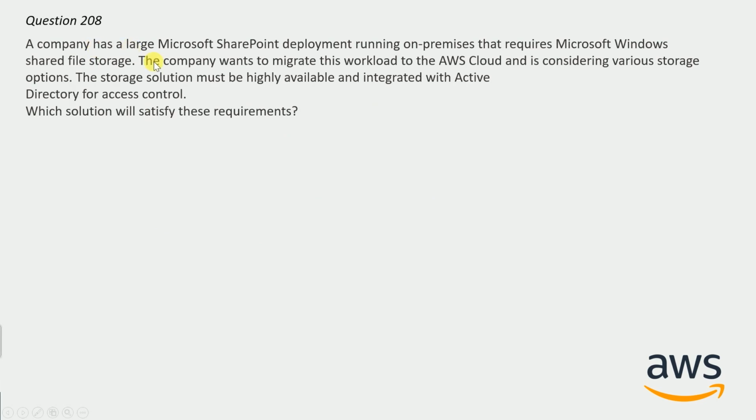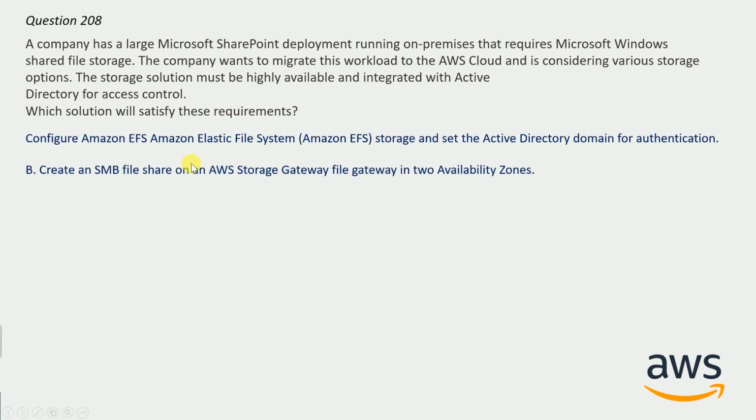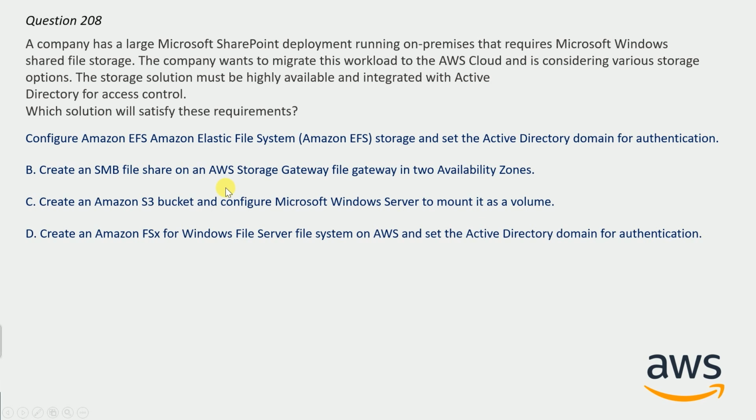And now question number 208. A company has a large Microsoft SharePoint deployment running on premises that requires Microsoft Windows shared file storage. The company wants to migrate this workload to AWS Cloud and is considering various storage options. The storage solution must be highly available and integrated with Active Directory for access control. Which solution will satisfy these requirements? And here are the options. Take your time to guess the answer.